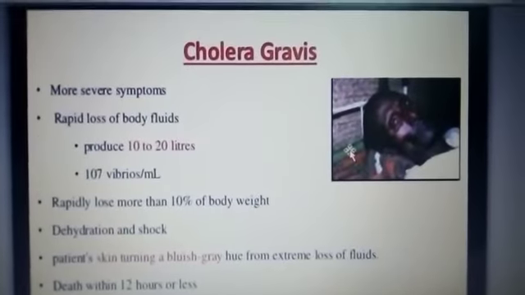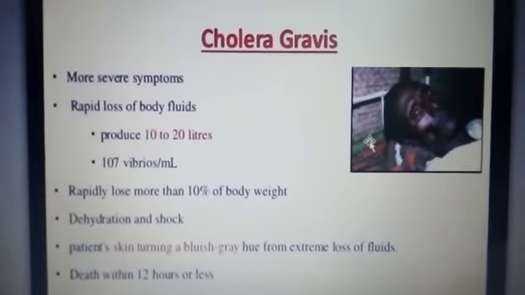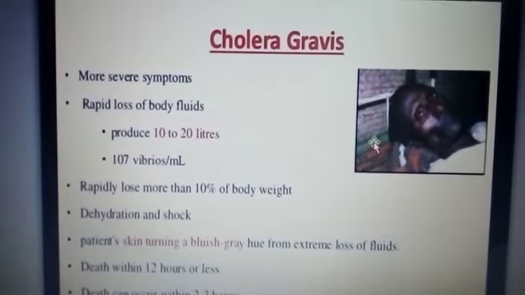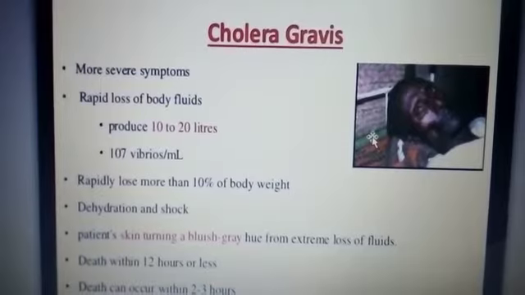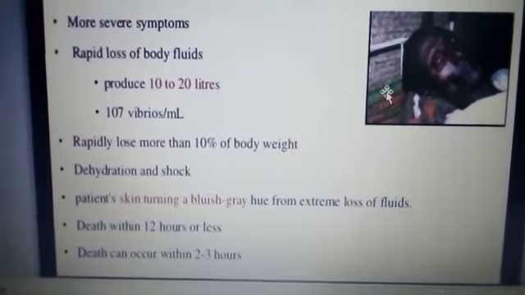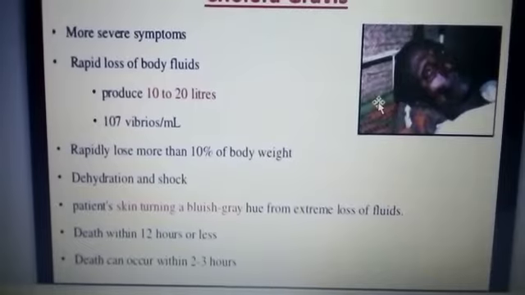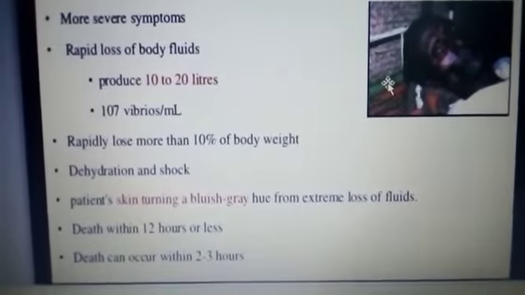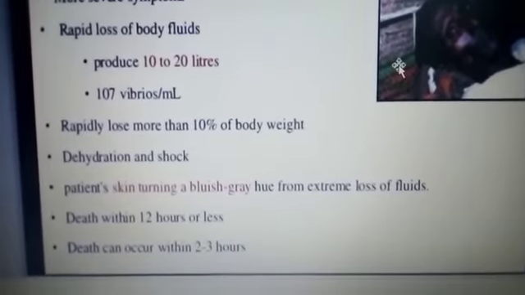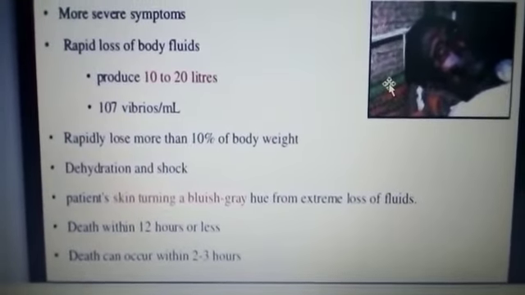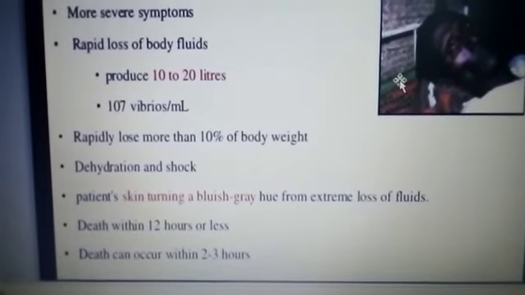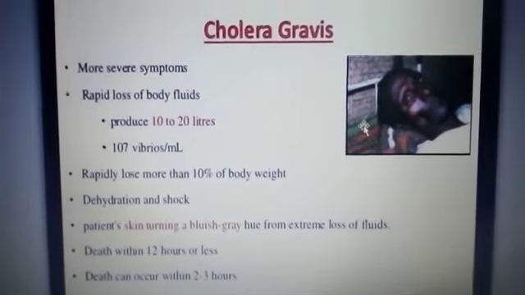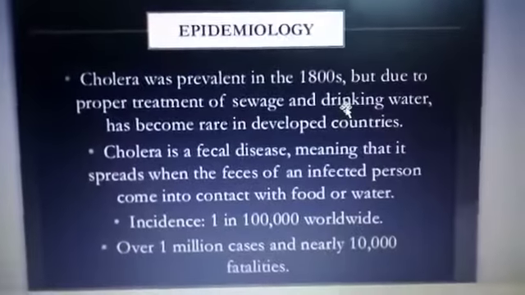Then here you can see a severe condition, or cholera gravis. Here the symptoms will be more severe. In such persons, the loss of body fluid will be at a very rapid rate, rapidly losing more than 10% of the body weight. Dehydration and shock. The patient's skin turns bluish grey because of the extreme loss of fluid. Then death can happen within 12 to 24 hours or less. Death can occur within 2 to 3 hours also, according to the severity of the condition.